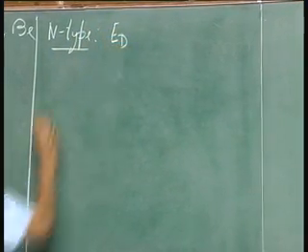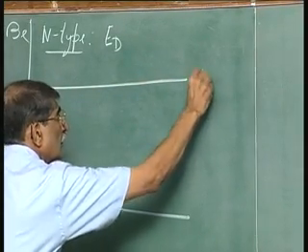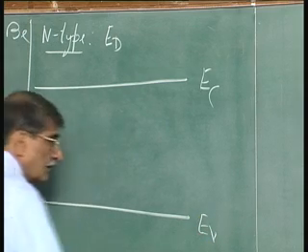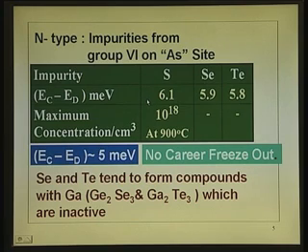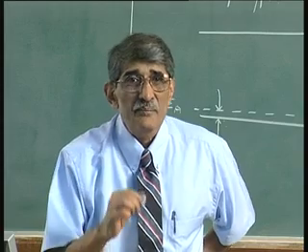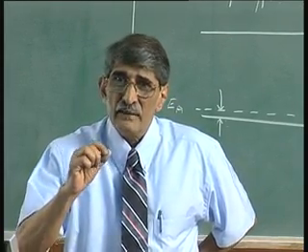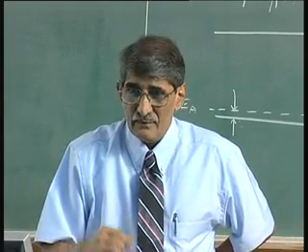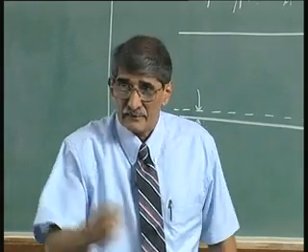Introduces a level E_D, the donor level, below E_C, E_V. That is supposed to donate an electron to the conduction band. That means, when it ionizes, which should be possible even at room temperature. If you should be able to ionize a donor even at room temperature, the implication is that with very small energy the donor should donate an electron to the conduction band. That means the donor level is located very close to the conduction band, if it should donate. That is the meaning of that.